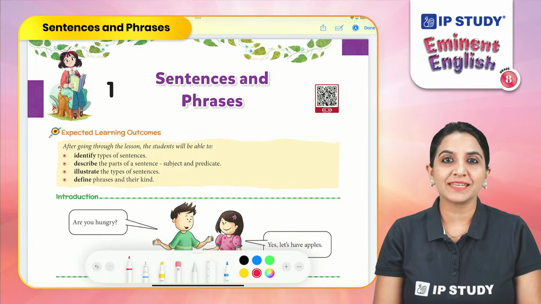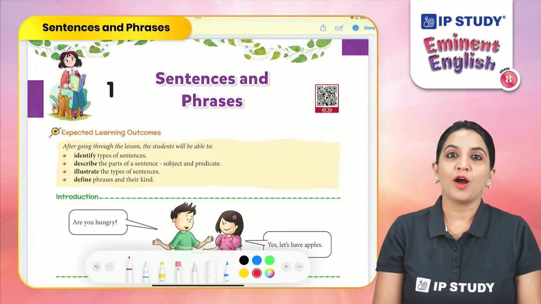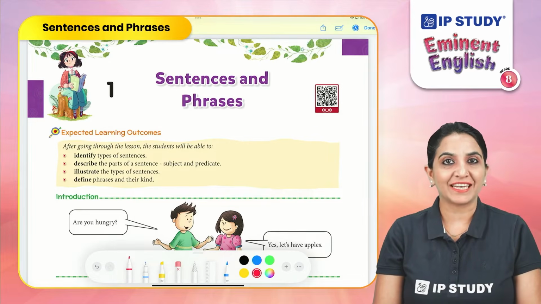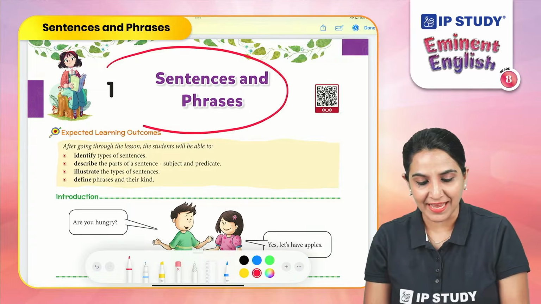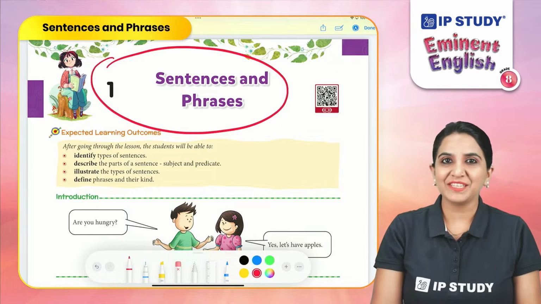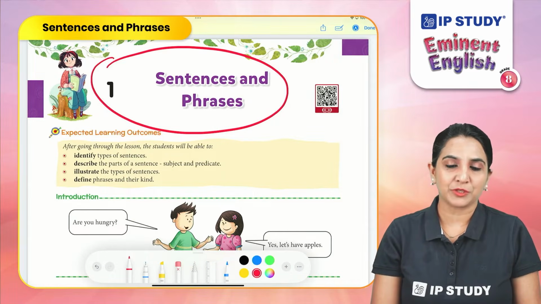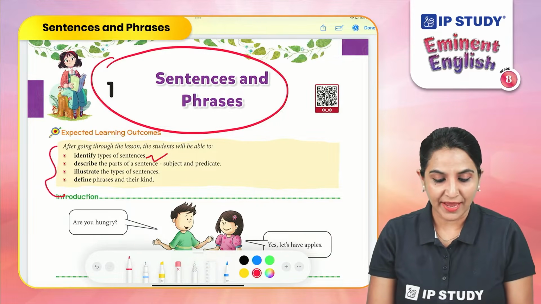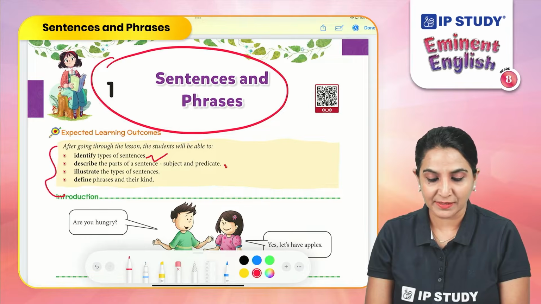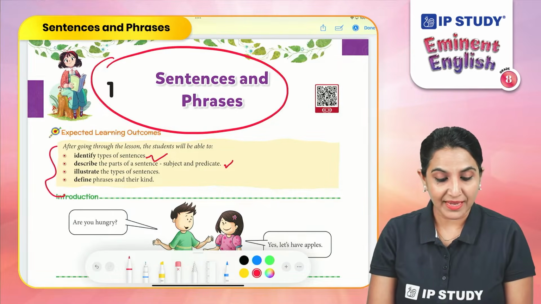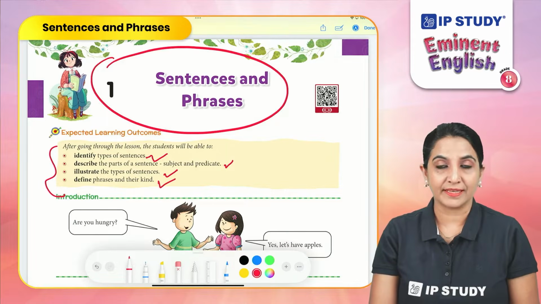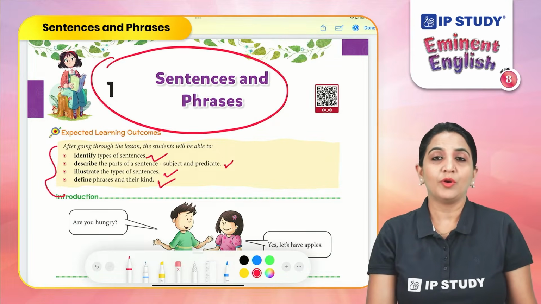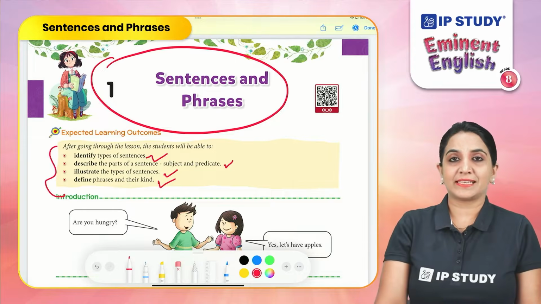Today we're going to discuss the first chapter of Grade 8 English Grammar, and we'll explore the topic sentences and phrases. By the end of this topic, we will be able to identify types of sentences, describe the parts of sentences, subject and a predicate, illustrate the types of sentences, define phrases and their kinds. Now, you must have done this in grade 6 as well.